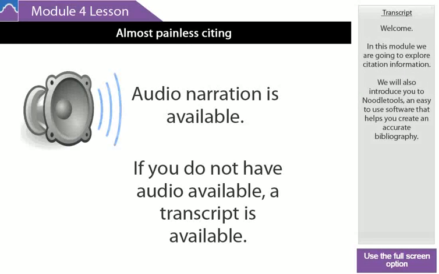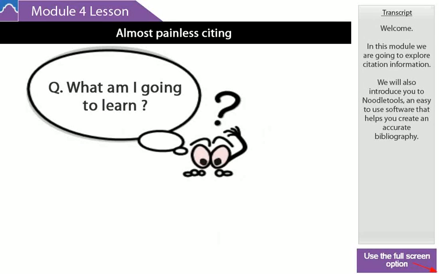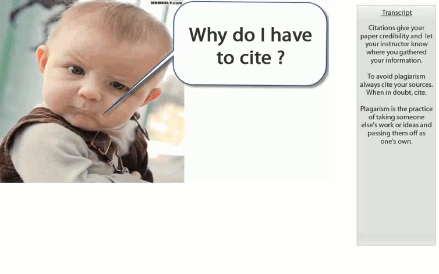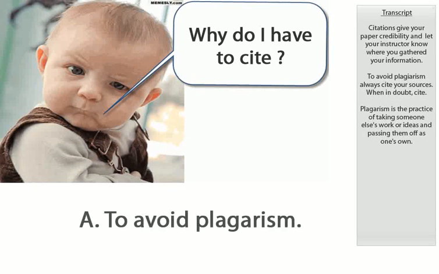Welcome. In this module, we are going to explore citation information and introduce you to Noodle Tools, an easy-to-use software that helps you create an accurate bibliography. Citations give your paper credibility, and they let your instructor know where you gathered your information. To avoid plagiarism, always cite your sources. When in doubt, cite.